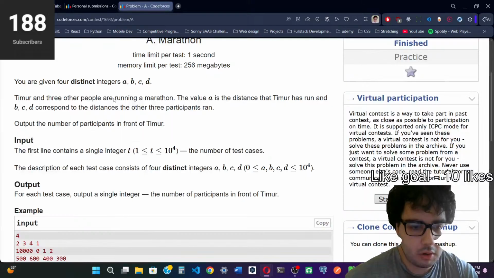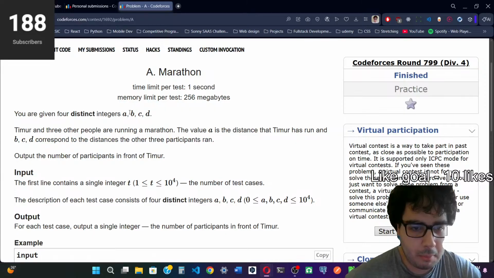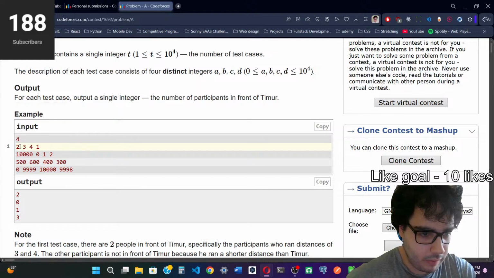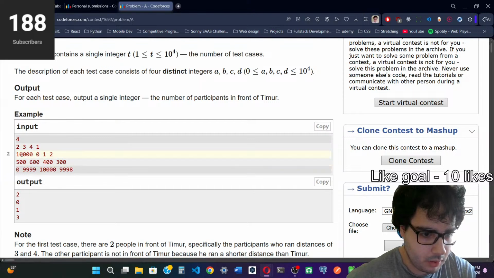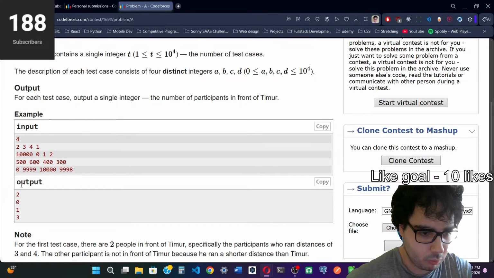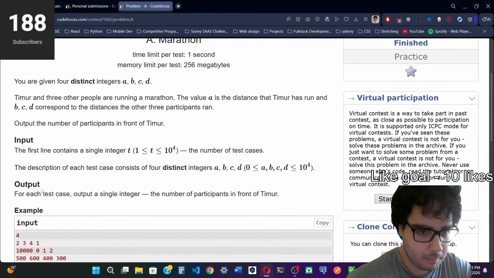So basically here, as you probably already saw, we just need to count how many of these B, C, and D are greater than A. As we can see right here, we have A, B, C, D. B and C are greater than A, so that's 2. Here we have A, B, C, D, none of them, so 0. Here we have 500, 600, so 600 is greater than 500, and we get 1. And here we have 3 of them which are greater than 0, so that's 3.